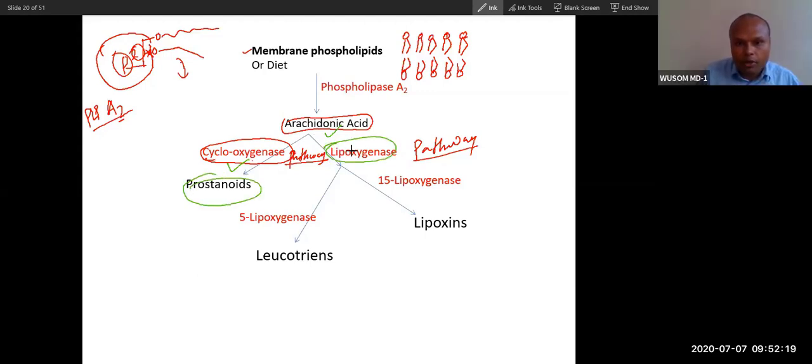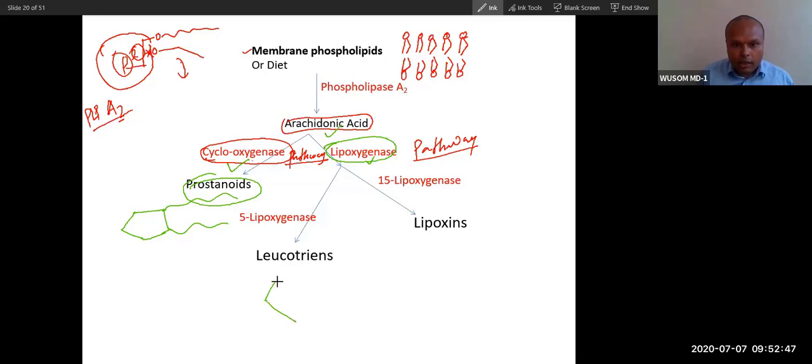The cyclooxygenase pathway will produce prostanoids. The lipoxygenase pathway will produce lipoxins and leukotrienes. The enzyme involved gives the name to the pathway, so the enzyme lipoxygenase gives the lipoxygenase pathway, and the enzyme cyclooxygenase gives the cyclooxygenase pathway. Why cyclooxygenase? The compound you will see is a cyclic compound, with a cyclic pentane ring and then a tail. Here you will not see this cyclic compound.